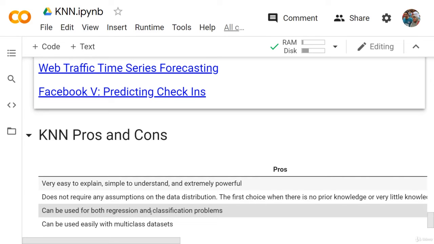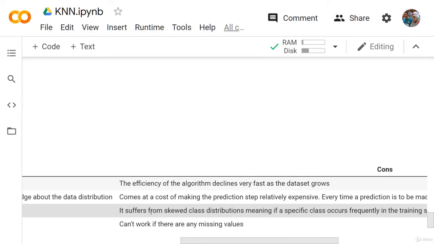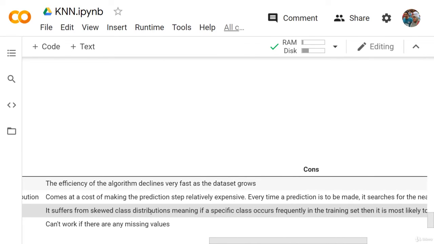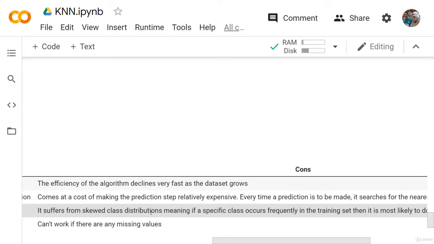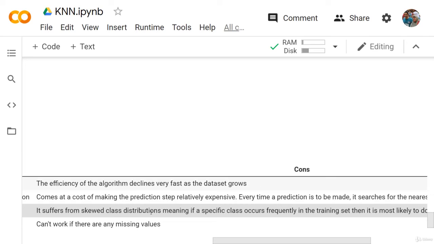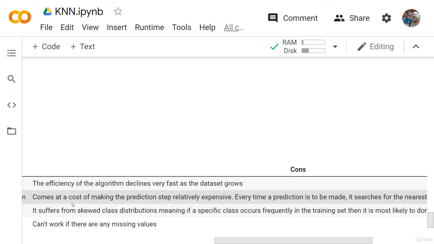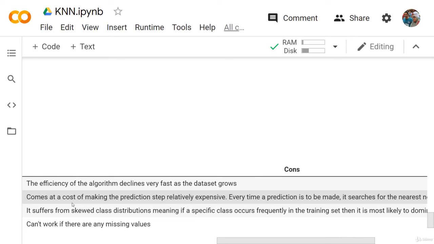Now, let's talk about the cons. The first problem with KNN is that the efficiency of the algorithm declines very fast as the dataset grows. It's an exponential decline. We saw this before when we were talking about the curse of dimensionality. And this comes at a cost of making the prediction step relatively expensive.